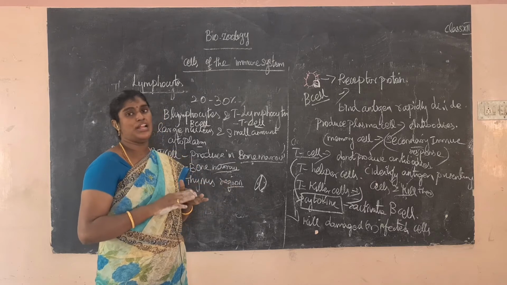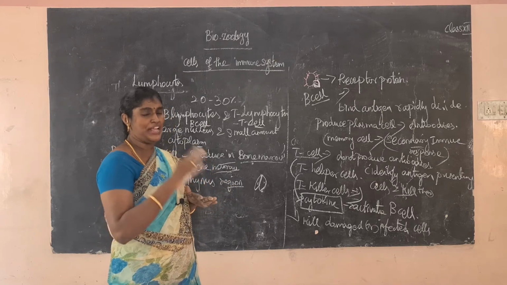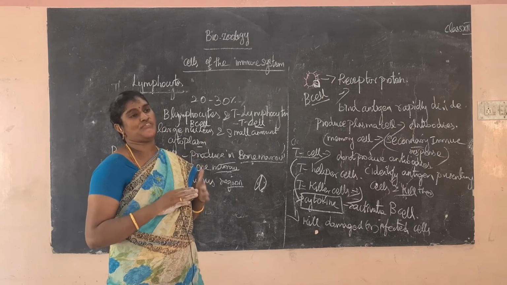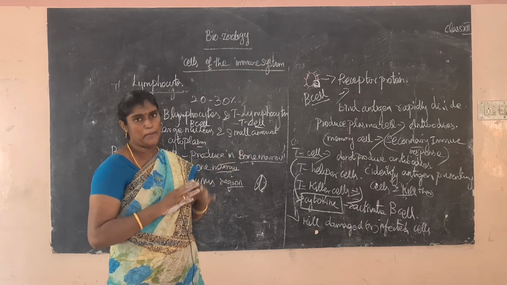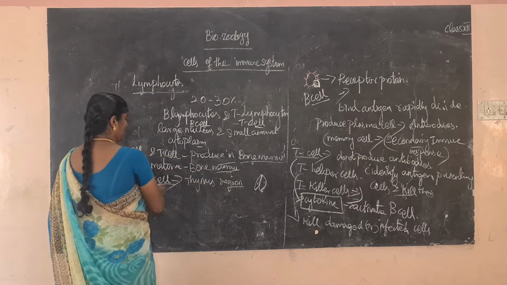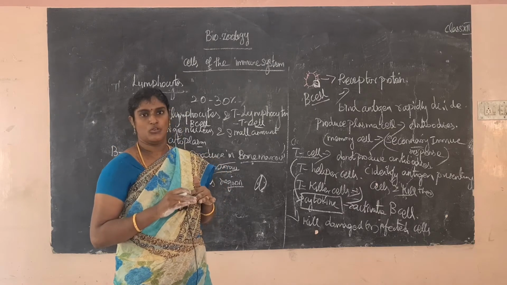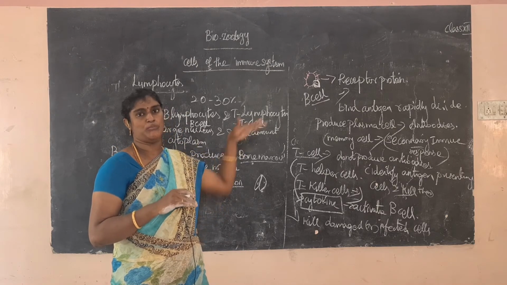The B cells settle in the bone marrow until they mature, but the remaining cells move into other parts, for example, lymph node and spleen. And T cells leave the bone marrow and reach the thymus region, and settle in the thymus region.